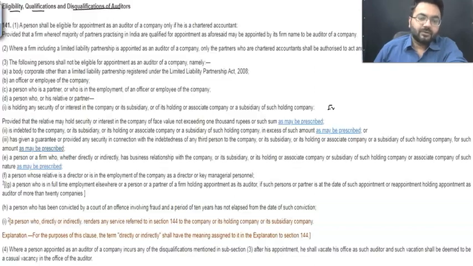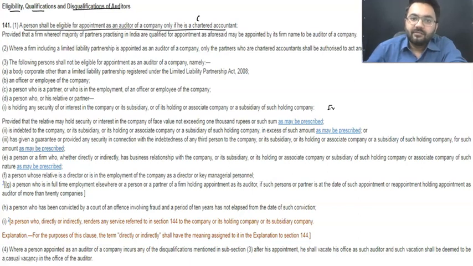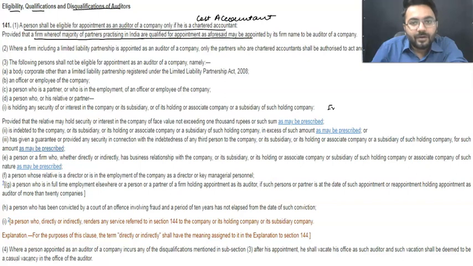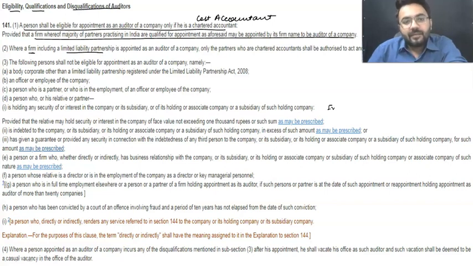Moving ahead, my dear students, talking about the next part. A person shall be eligible for appointment as an auditor if he is a chartered accountant. So they are talking about the statutory auditor. We are talking about the cost auditor, cost and management accountant. You can write that there. So we have to study this as per our understanding. A firm where the majority of partners are practicing in India and qualified for appointment may be appointed by the name of its firm. That means if the majority of partners belong to a particular qualification, that firm is eligible to be appointed as a cost auditor firm. That can be an LLP or a partnership firm.